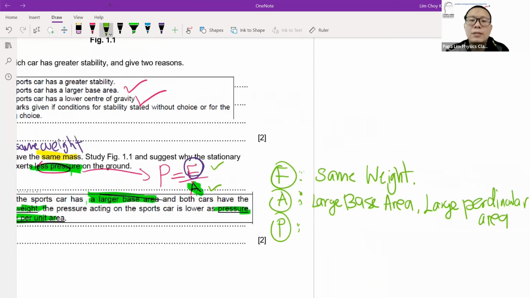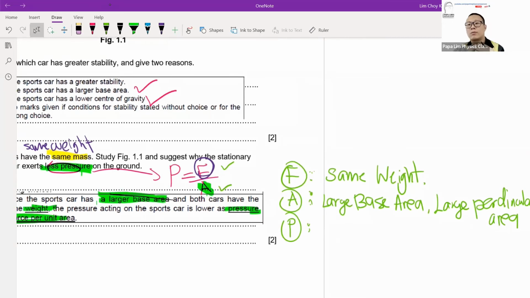Okay, so in my answer, although it's a bit long, I will make sure that I include the first keyword, same weight, and the second keyword, large base area, or what we call a large perpendicular area. Then after that, most of us will straight away conclude that the pressure of the object is smaller, or lesser.